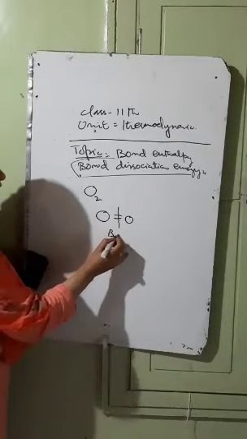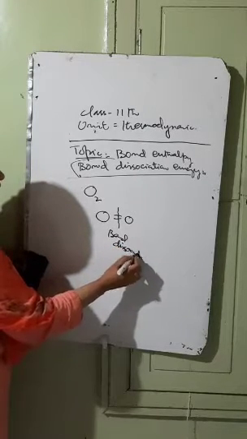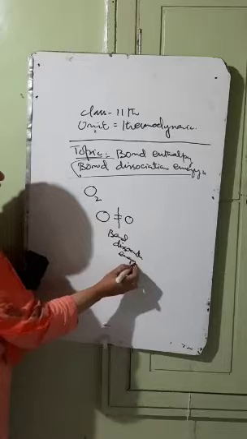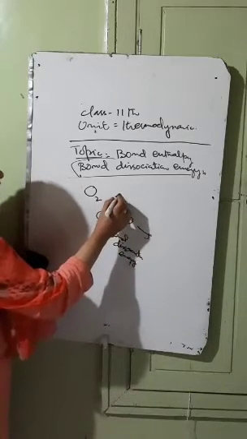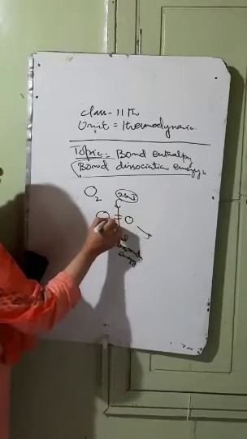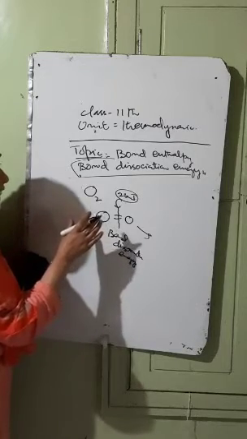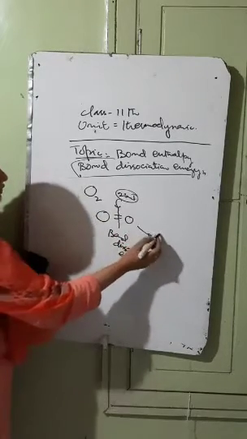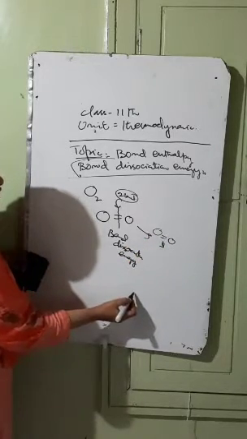That's called as the bond dissociation energy. Now, this amount of energy which is required, suppose we require 2 kilocalorie of heat or energy to break the bond between the two oxygen atoms, and when the bond is formed between the two oxygen atoms, at that time the energy is also released.